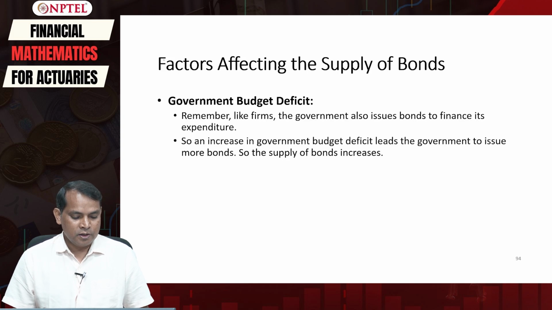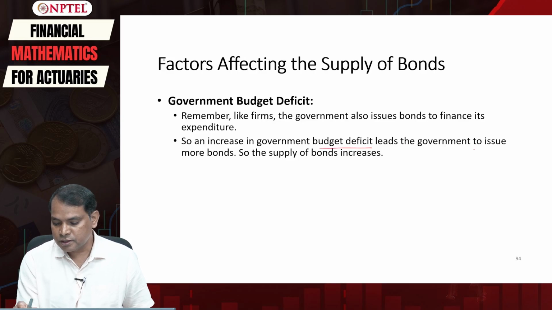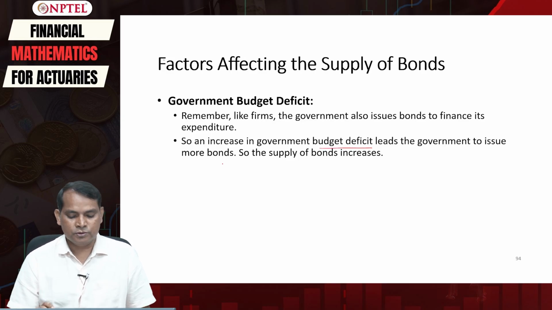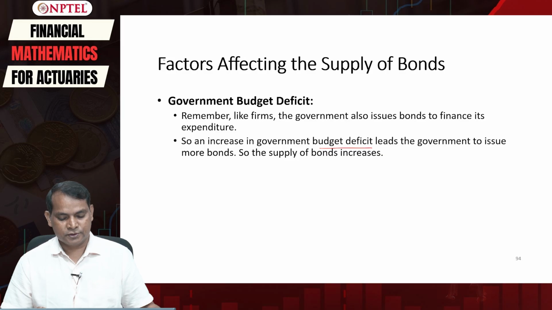Therefore an increase in the government budget deficit leads the government to issue more bonds, so the supply of bonds in the market will increase. The higher the budget deficit, the higher the supply of bonds.